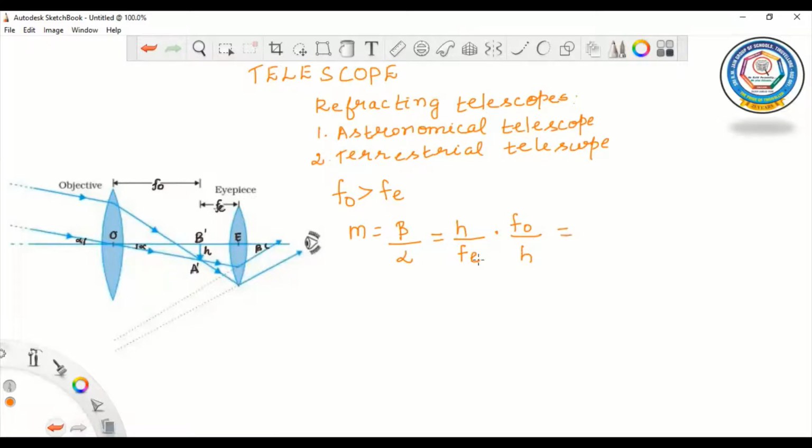And this H and H will get cancelled. So we'll get M equal to minus Fo divided by Fe. So this is the magnifying power when the image is formed at infinity.